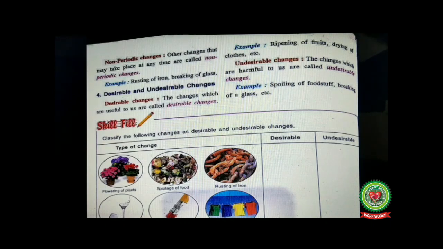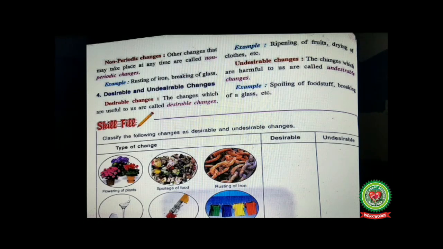Examples here are rusting of iron, breaking of glass. Yes, rusting of iron is also a non-periodic change. It can occur at any interval of time, at any time. Next is breaking of glass. It can happen at any time. So it is a non-periodic change.